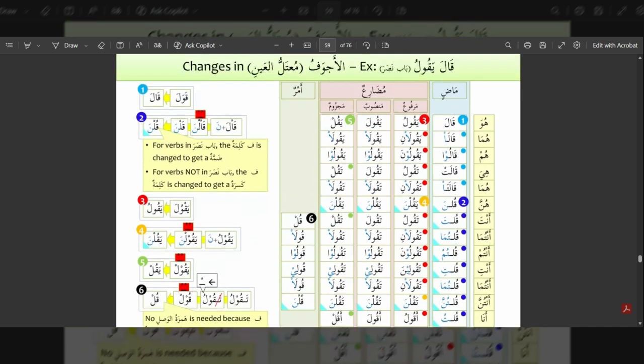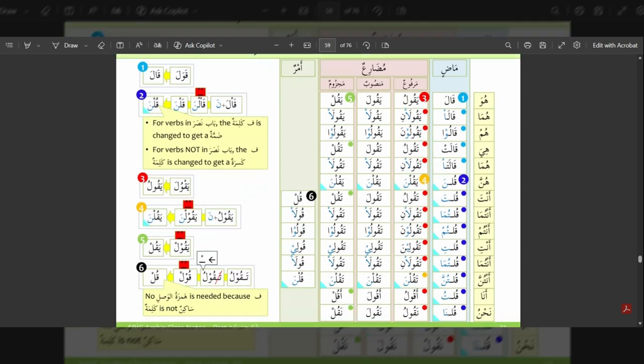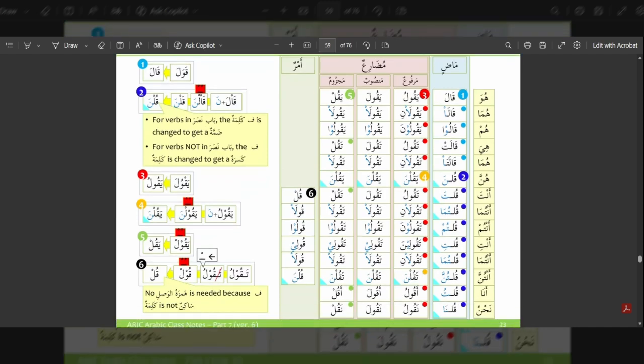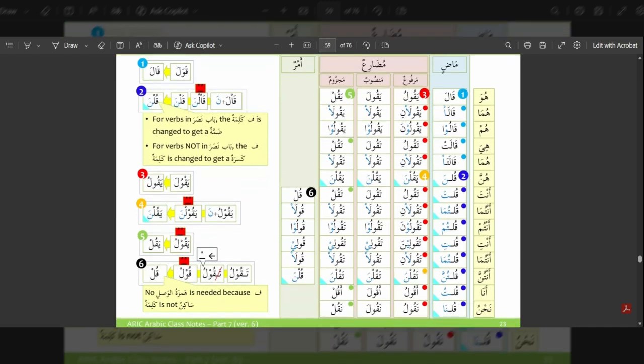Qala yaqulu means to say. So in fi'al al-madi, past tense, the conjugation goes as qala, he said. So qala is originally, as we see here, qawala, which is changed to qala.